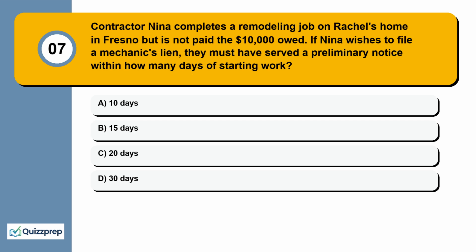Question 7. Contractor Nina completes a remodeling job on Rachel's home in Fresno but is not paid the $10,000 owed. If Nina wishes to file a mechanic's lien, they must have served a preliminary notice within how many days of starting work? 10 days, 15 days, 20 days, 30 days.